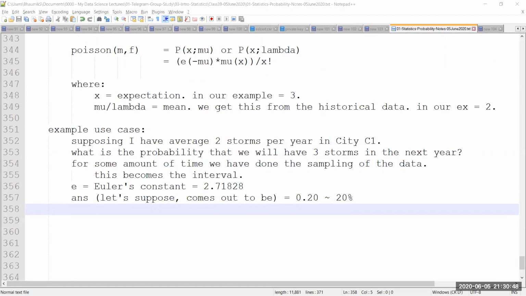Now, regarding Euler's constant, I would like to also tell you about another significance of it. Euler's constant is also taken from the natural logarithm, right? So that's where Euler's constant comes into the picture. But there can be more examples as well.